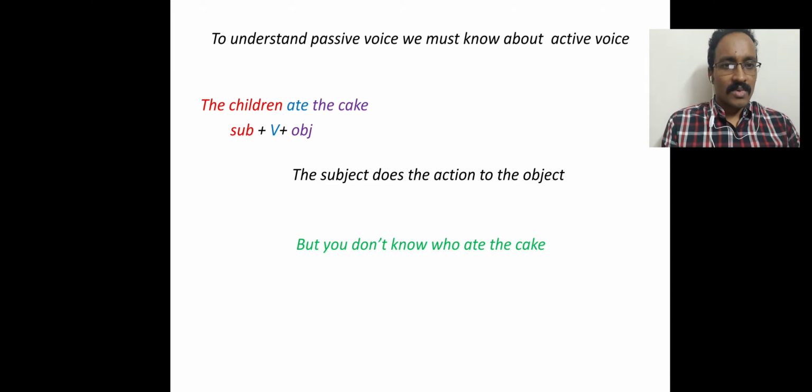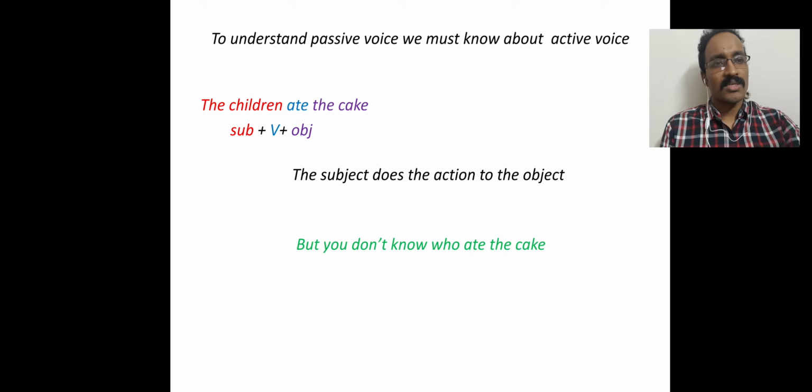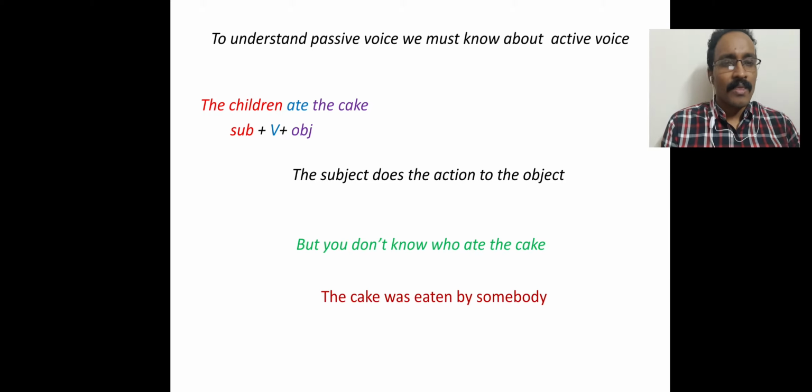But you don't know who ate the cake. So for example, you went outside keeping a cake on the table, but after coming back you found that the cake is not there, or it has been already eaten. That means you don't know who ate the cake. That means the eater or the performer or the doer is unknown to you. In that case, we will use passive voice. See, the cake was eaten by somebody.